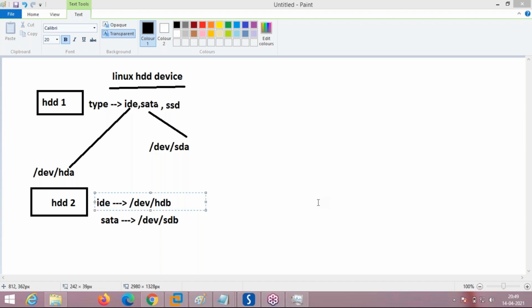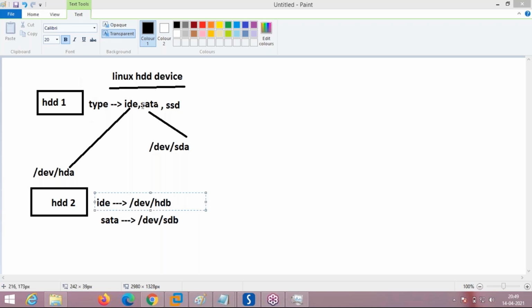If you are selecting an IDE hard disk, the name will start with H, and A means first hard disk. If the name comes as hdb, it means IDE type, second hard disk. If it comes like hdc, H means IDE type and C means third hard disk. In the same way, for a SATA hard disk, the starting name will be S. S means SATA type, A means first hard disk, and sdb is SATA type, second hard disk.